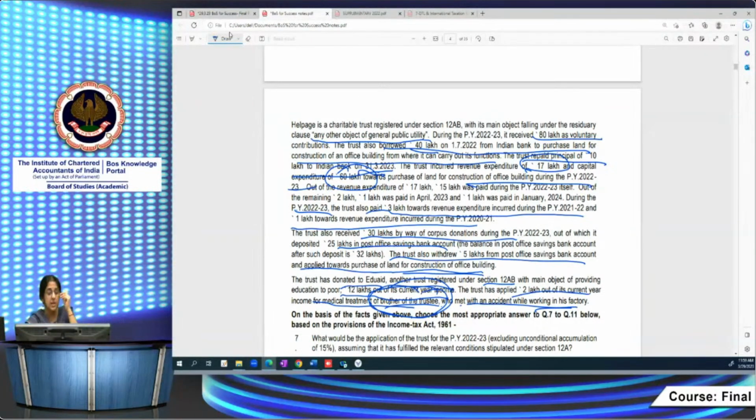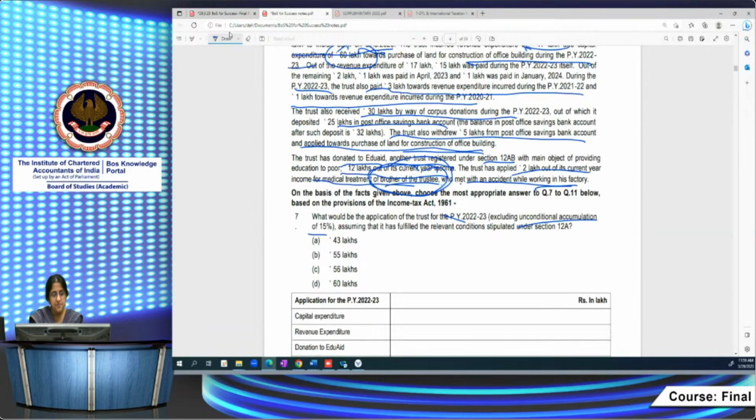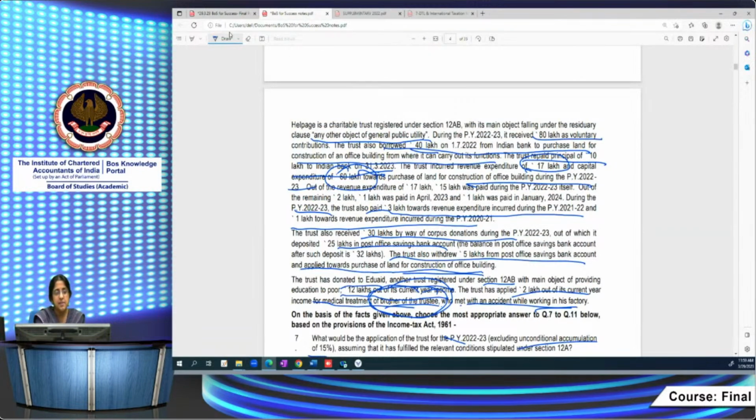Now let's go to the questions. What would be the application of the trust for the previous year 22/23, excluding unconditional accumulation of 15%, assuming that it has fulfilled the relevant conditions stipulated under 12A. So, what are the 3 types of expenditure here? One is the capital expenditure 60 lakh, one is the revenue expenditure 17 lakh. These are the 2 expenditures for application, revenue and capital expenditure. Apart from that, donation to another trust, 12 lakhs. So these are the 3.